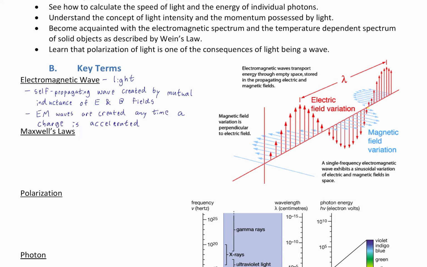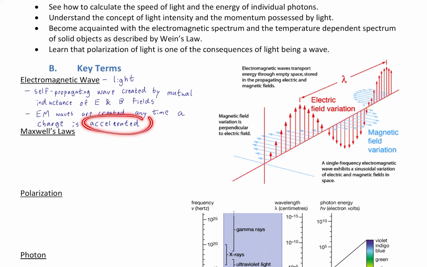EM waves are created anytime a charge is accelerated because we know that a constant current, which would be a constant velocity charge, at least idealized as such, creates a steady magnetic field. And the steady magnetic field created by a constant current cannot induce a current. We need a changing magnetic field. Thus, it's only the acceleration of charges that creates light. If you move a charge at constant velocity, light will not be created.